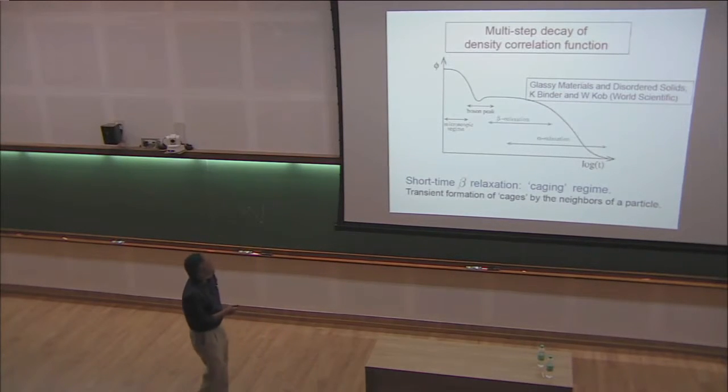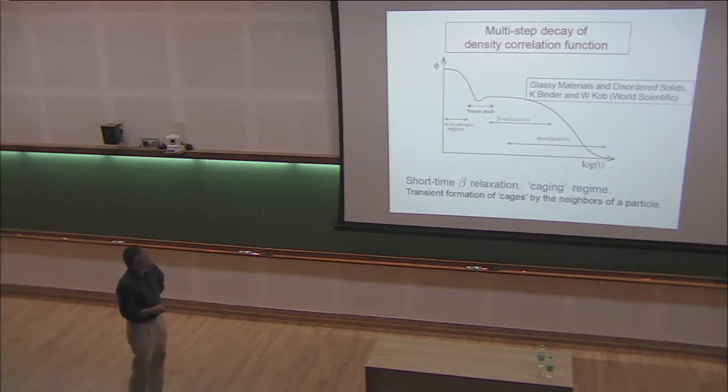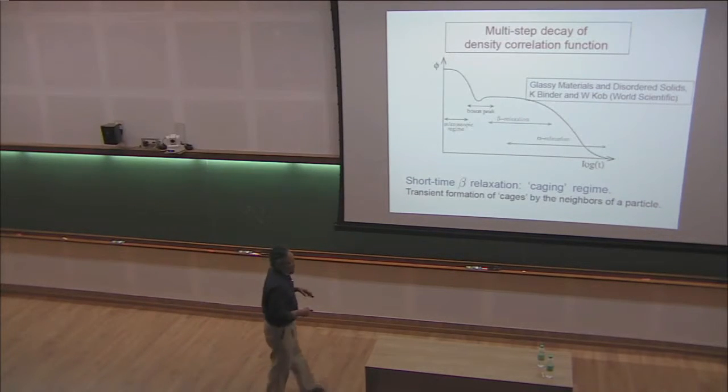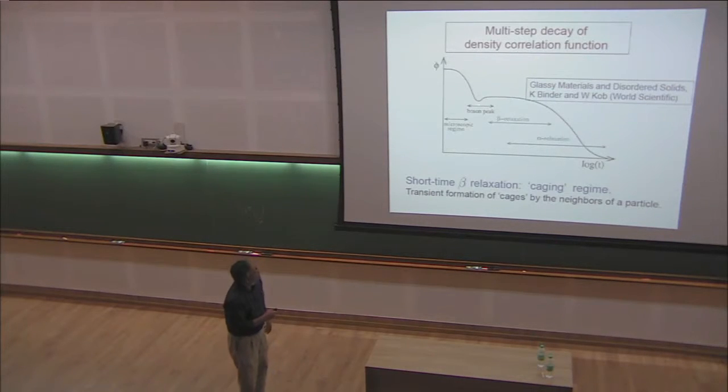This has been known for a long time, and there have been some quote-unquote theories of this beta relaxation. The general picture that people used to suggest is that when I look at a particular particle in the liquid, it is surrounded by some kind of a cage formed by its neighbors, and the particle basically rattles around in this cage, and that is why the correlation function doesn't decay as a function of time.